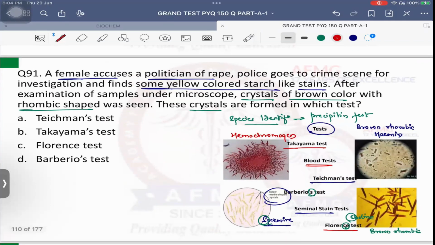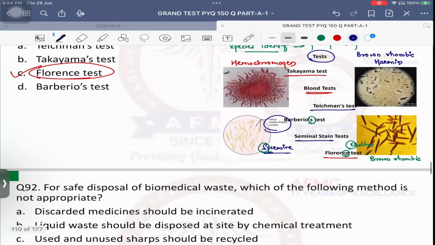Important is, what is the answer? These crystals are formed in which test now? Yellow color starch-like stains, crystals of brown color, rhombic shape. How can it be Barberio's? Barberio's is very clear cut: yellow needle-shaped crystals. Did I mention needle-shaped crystals? No, it is rhombic crystals. It's basic. Do you only do Barberio's for seminal stains? So please remember that's important. It is the Florence test. Answer for this test.